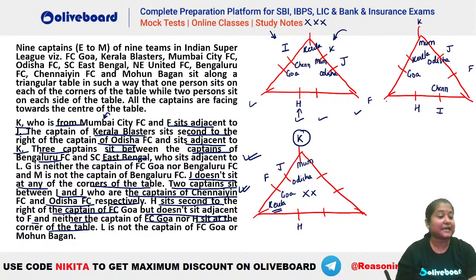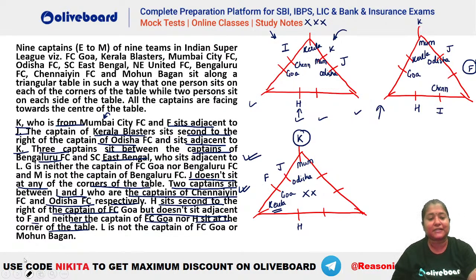So that means the second one will be valid here. So now you can see we are left with this position, right? This position and similarly this position. These 2 positions are at a gap of 3 people. So that means you will have to utilize these 2 positions. I hope this is clear. So this will be there and this one will be there, right? These are at a gap of 3. You can see 1, 2 and 3. So these 2 have to be utilized for your Bangalore and East Bengal.